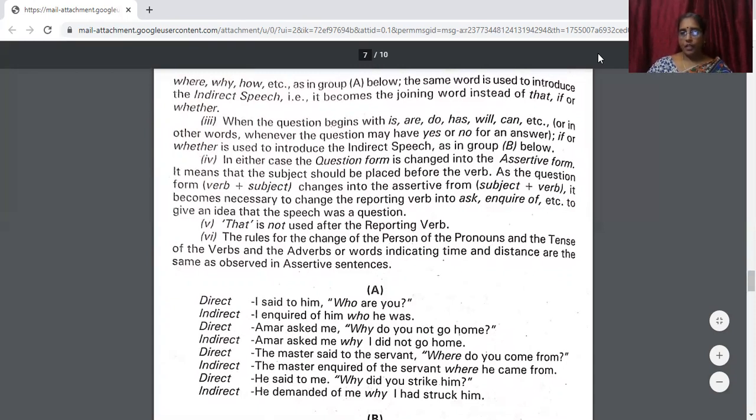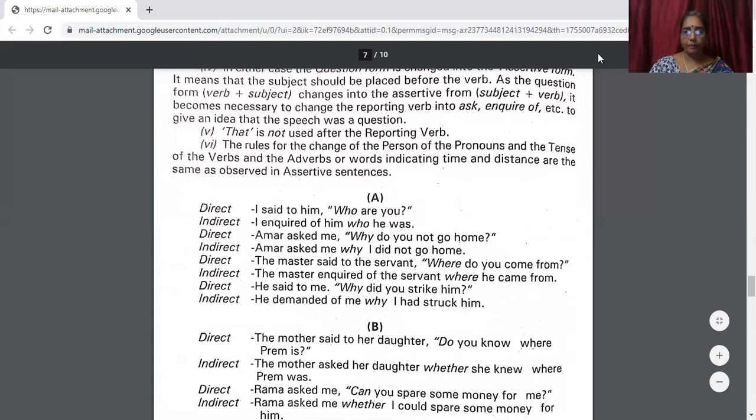The rules for the change of person, of the pronouns, and the tense of the verbs, and the adverbs or words indicating time and distance are the same as observed in the assertive sentences, as we have done. The same thing will apply here.